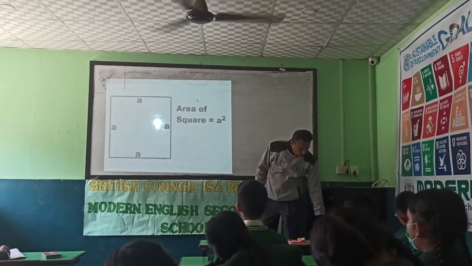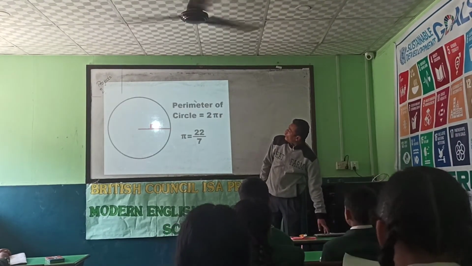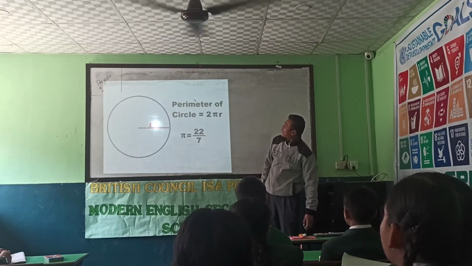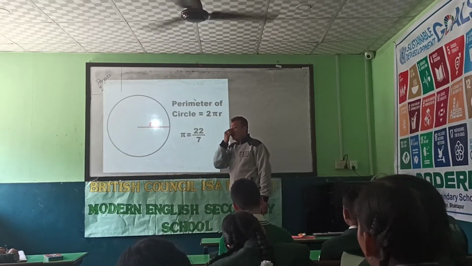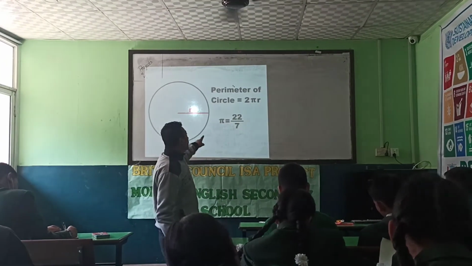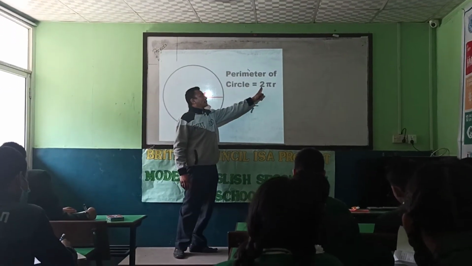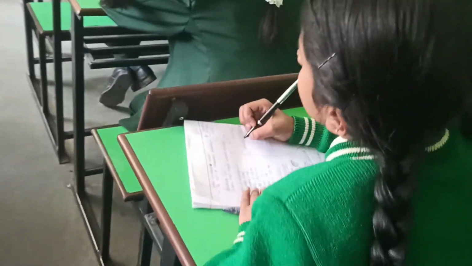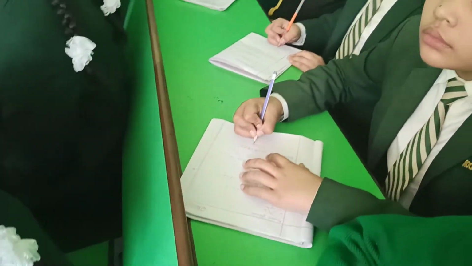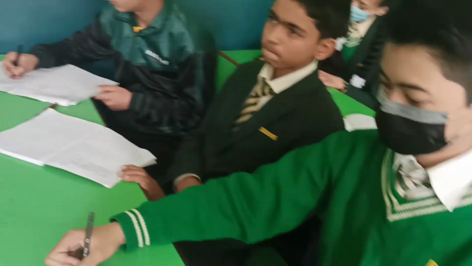Next is the perimeter of a circle. If we have to measure any circular object like a plate or bucket, then how do we find the perimeter? The formula is twice pi r, or 2 pi r, and pi is treated as 22/7. If we have to find any circular object's perimeter, then we are going to use this formula. Is it clear? Okay, let's see the next slide.